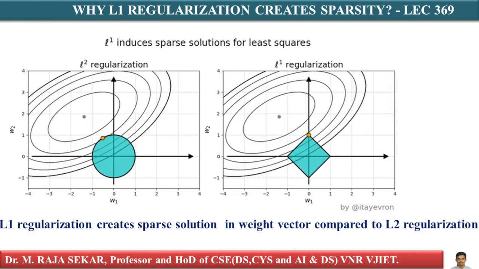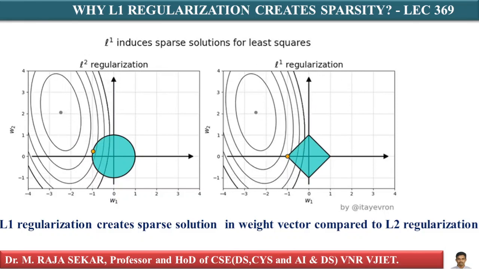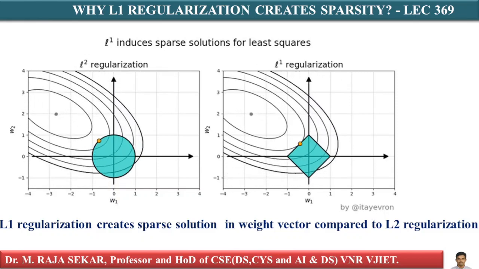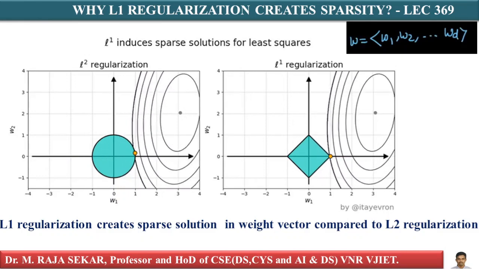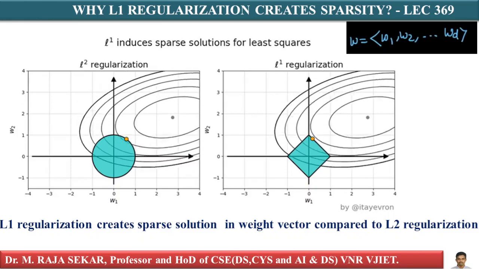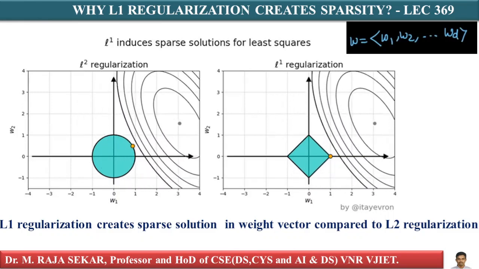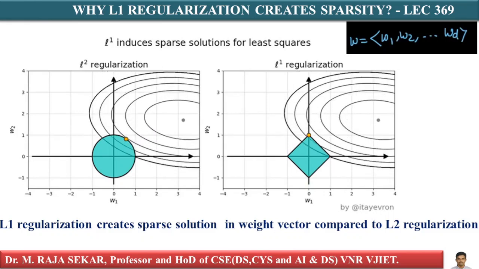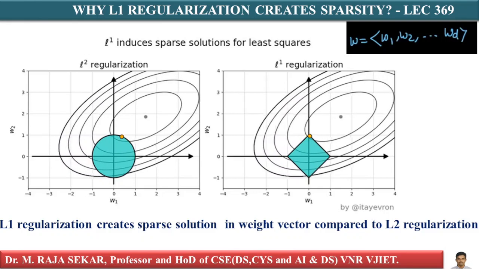Let me give a quick overview of what sparsity means. Here, W is a d-dimensional vector, that is W1, W2, and so on up to WD. A sparse solution basically means that more of the Wi's, that is W1, W2, and so on, are equal to 0.